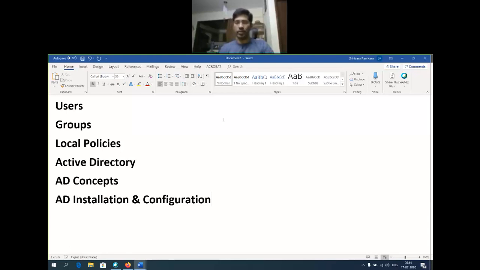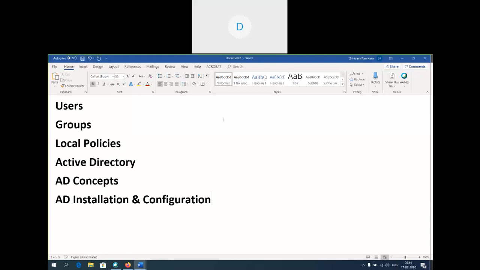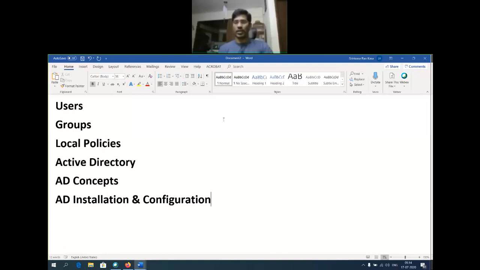Whatever ID we create, we provide certain information to the server to create it. Yesterday we completed the installation of the server. In that server, while logging in, we noticed only one user, the administrator. So today we are going to create two or three more users and see how a user is created on a server.